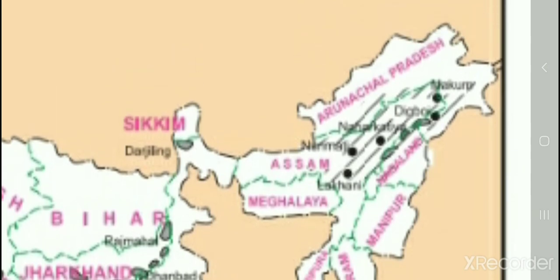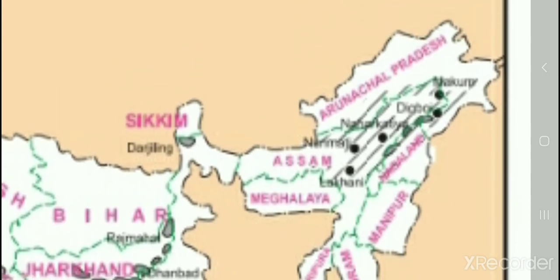Mineral oil, right? So you can see here Digboy in the northeast part, and Makum, Naharkatia, Moran, Lakwa, etc. Here is the northeast part. So all these places have mineral oil fields. The reserves of which mineral are found in the Godavari basin?